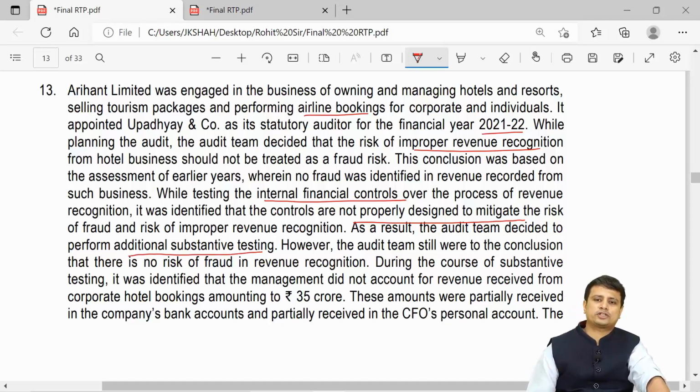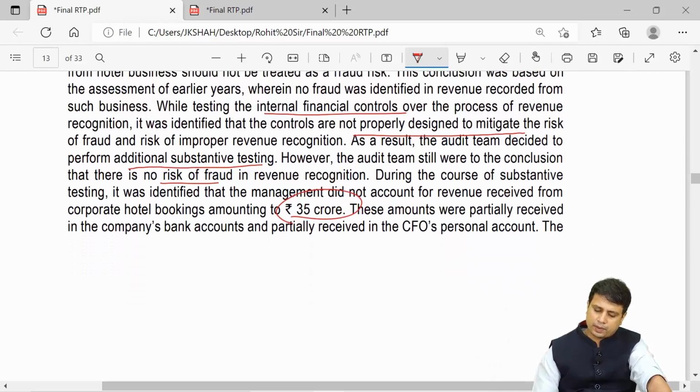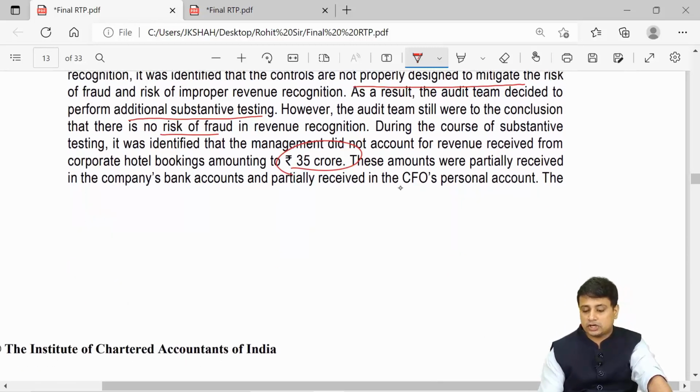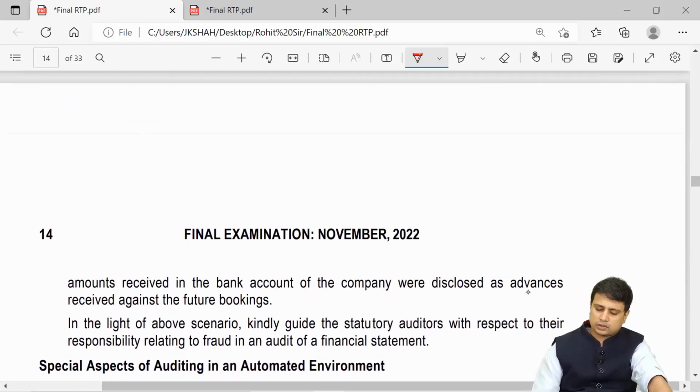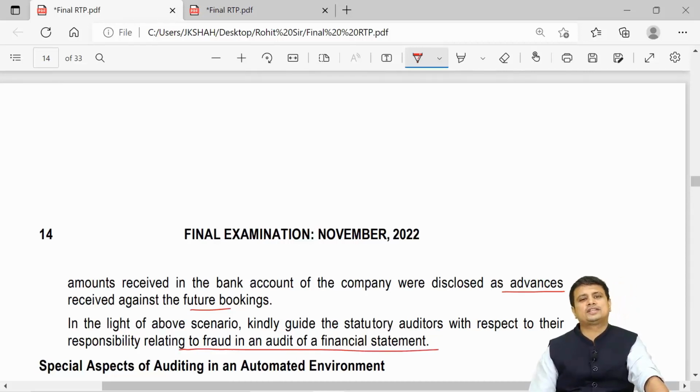However, the audit team came to the conclusion that there was no risk of fraud in revenue recognition. During the course of substantive testing, it identified that the management did not account revenue received from the corporate hotels amounting to rupees 35 crores. These amounts were partially received in the company's bank account and partially in the CFO's personal account. Amounts received in the bank account of the company were disclosed as advances received against future bookings. In the light of the above scenario, kindly guide the statutory auditor with respect to their responsibility relating to fraud in the audit of financial statements.